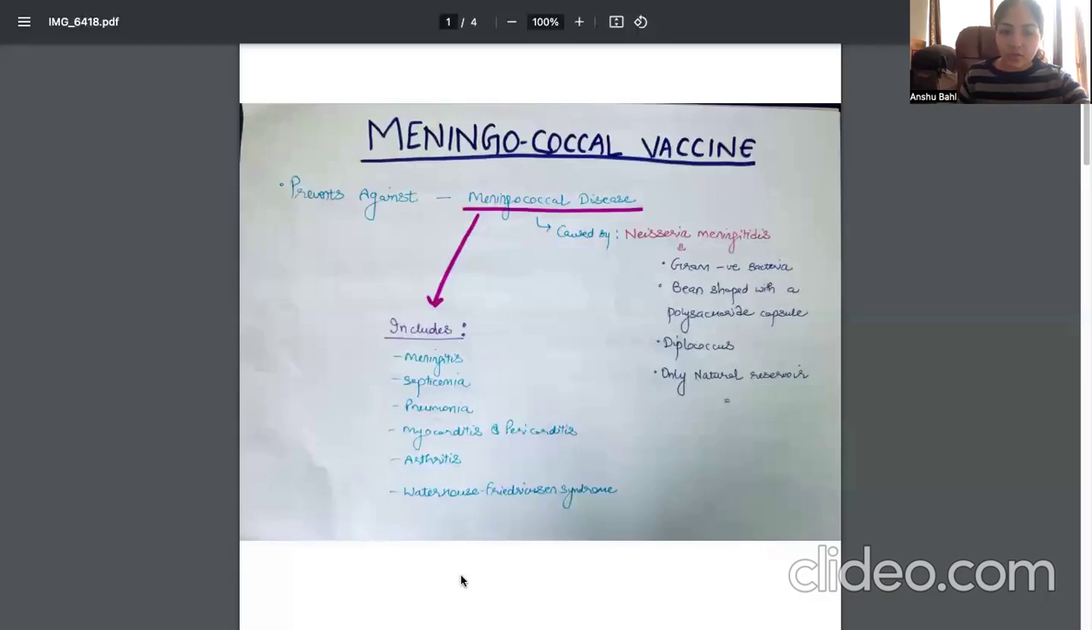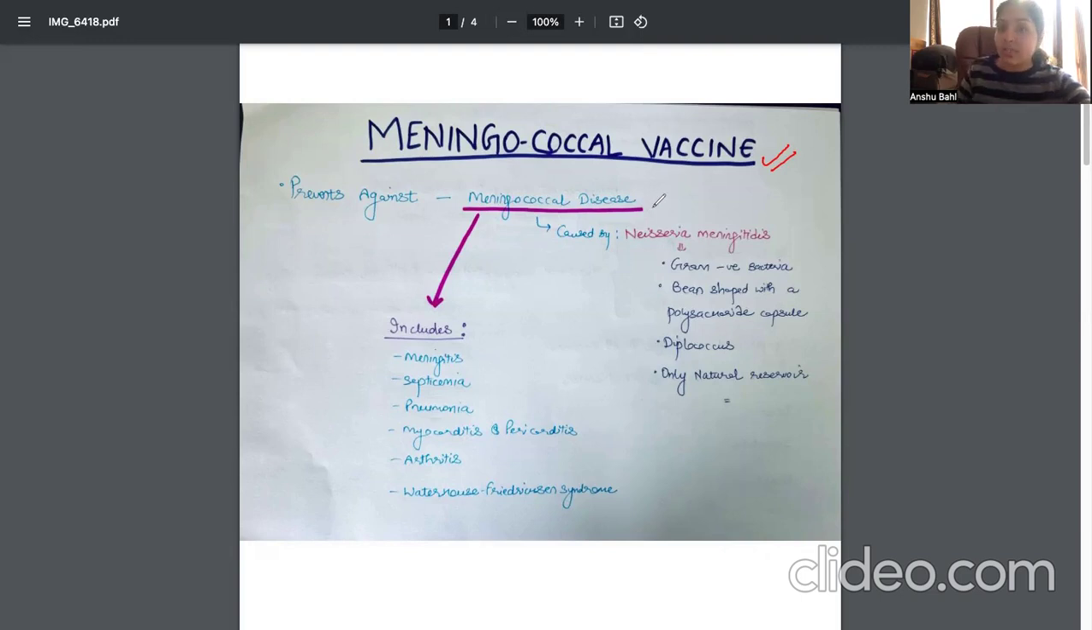So hello everyone. Today we will study the meningococcal vaccine. Why was it made? Because of the high fatality rate of this disease, meningococcal disease, especially the brain fever, the dimagi bukhar. So this vaccine was discovered to prevent meningococcal disease.